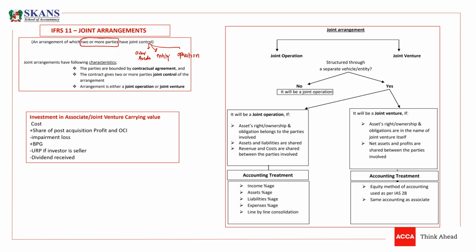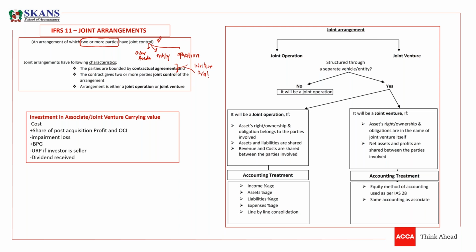So the joint arrangements have some characteristics. There must be a contractual agreement of joint control. There must be a contractual arrangement. And we know a contract could be oral as well. So a contract could be in the form of a written contract or an oral contract. But there must be an arrangement that we are going to have a common control over the entity, operation, or an asset.